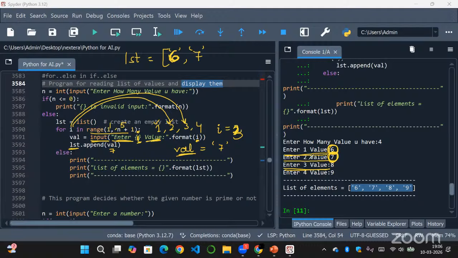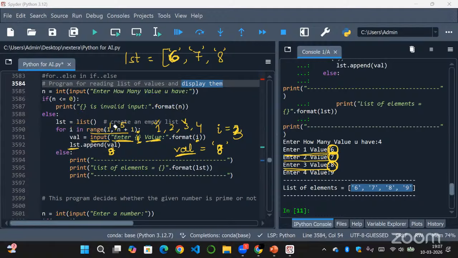Now the user will give the third value, that is 8 here, and 8 will be taken as a string and assigned to the variable val. Now this val is appended to the list lst. So lst dot append val, 8. This 8 will also be added at the end of the list we already have.